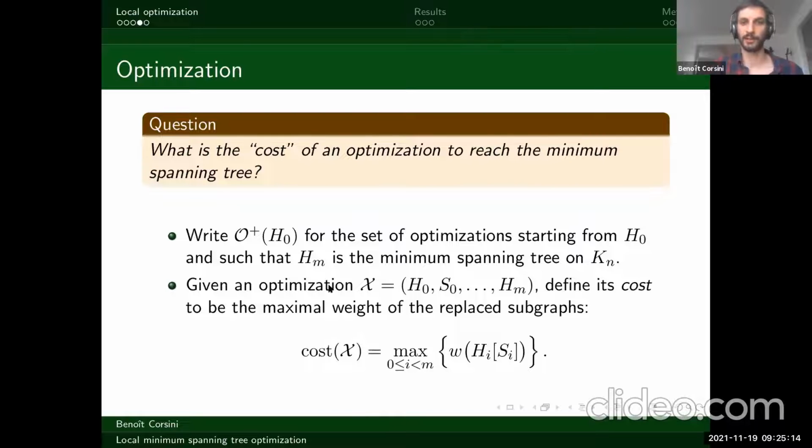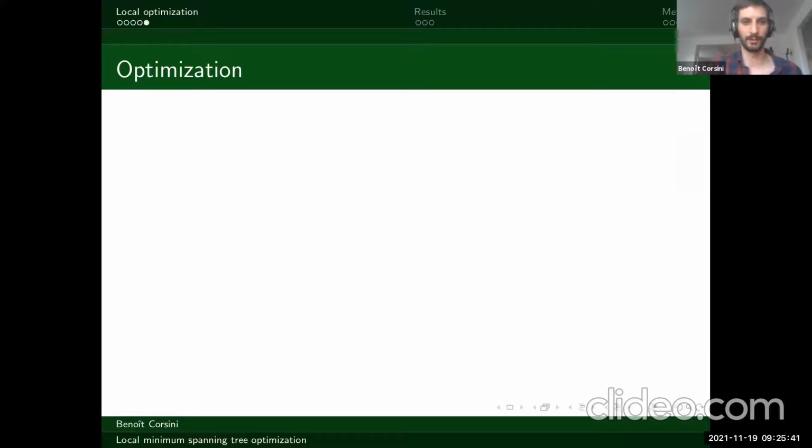And for some optimization, once again an optimization is an alternating sequence of graphs and sets, we call the cost of this optimization the maximal one-step cost of a change. So here it's the maximal weight of a subgraph we replace in this process. That's a lot of things happening, so let me give a picture of what we're trying to do and how you should think of this.